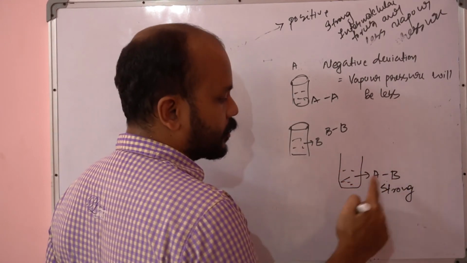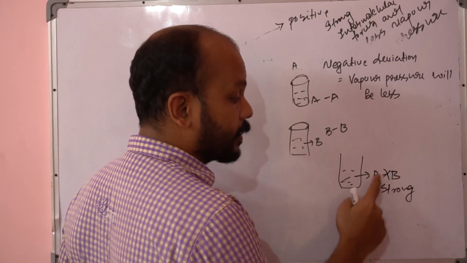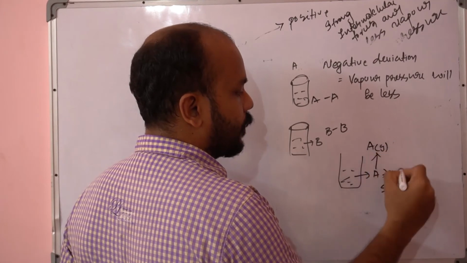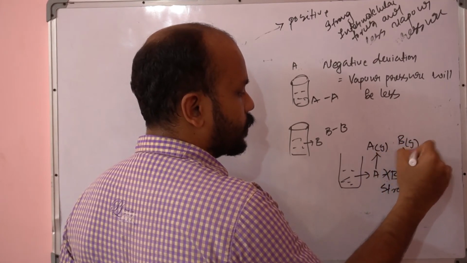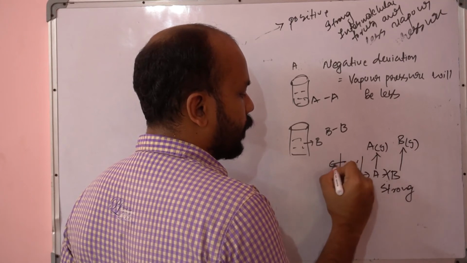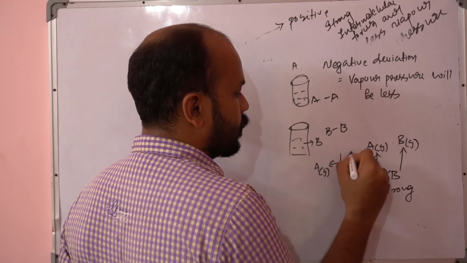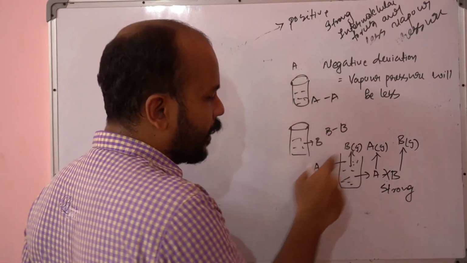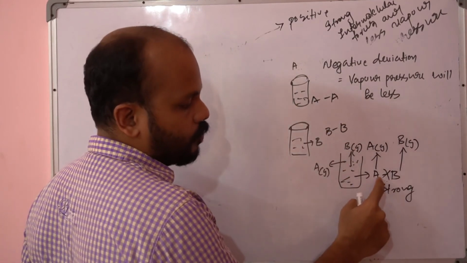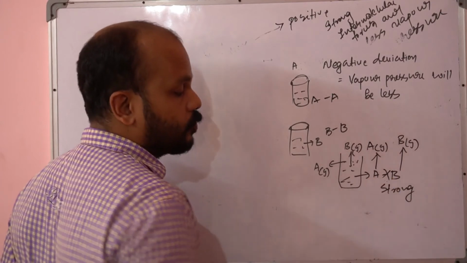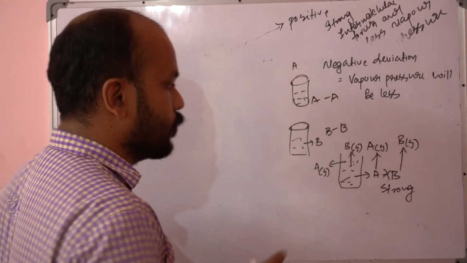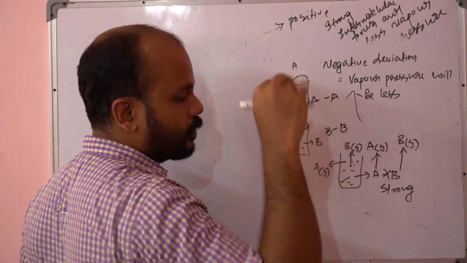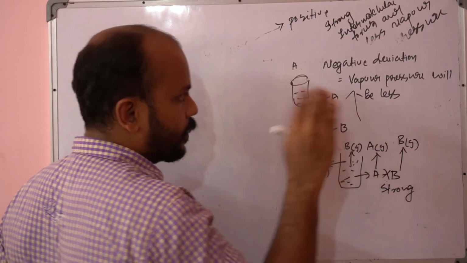What will happen if the interaction is strong? It is not possible to break this bond easily. Of course it will evaporate, A will come to the vapor state, B also will come to the vapor state. But the amount of A and B will decrease, because this bond is stronger, so it is not so easy to break it apart. These cases give negative deviation, because the vapor pressure when we mix both components will become less.